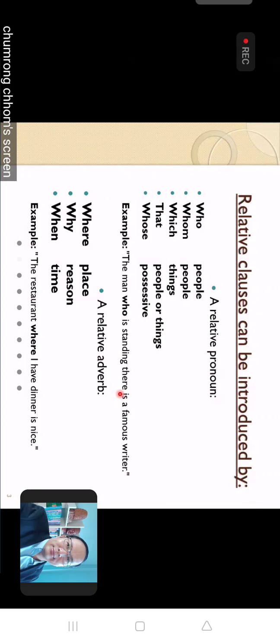Again, everybody, when we use these, you can see that we need a word like who for people. Like you see here, the man who is standing. So who is standing there is called what? Relative clause, which you will learn later. But what I want you to know now is that these are the words that introduce the relative clause: who, whom, which, that, whose, where, and when. These three are called relative adverbs, and these five are called relative pronouns. You have to remember that.